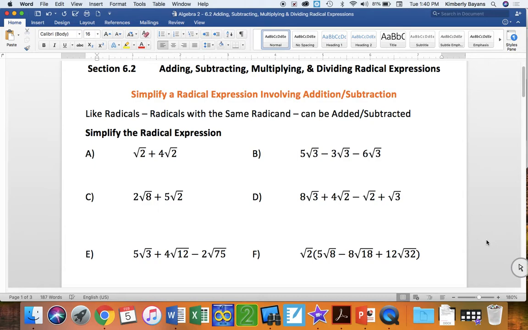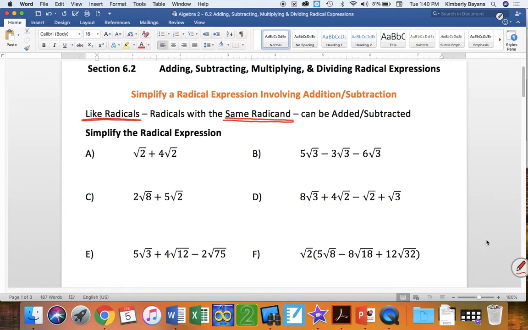So simplify a radical expression involving addition and subtraction. The first thing I want to point out is this right here. Like radicals with the same radicand, and that also means the same root. So in other words, they all have to be a square root, a cube root, a fourth root. They all have to be the same radical with the same radicand. Can be added and subtracted.